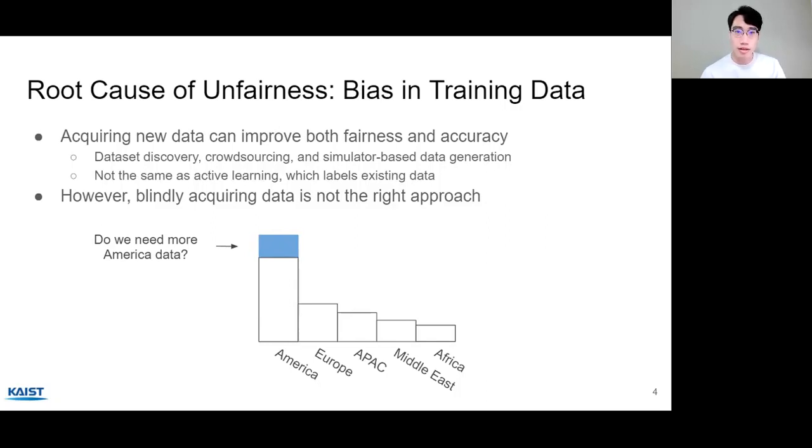Okay, so we want to acquire data to improve both accuracy and fairness. But blindly acquiring data is not the right approach. Let's look at this example. We have 5 different country slices of customers, such as America, Europe, APAC, and others. The height of the white box means the number of training data. In this case, we already have a lot of America data, so we probably don't need additional America data to train the model, and it can even make the model biased to America data. We instead want to acquire data for the other slices that don't have enough data, like Africa.